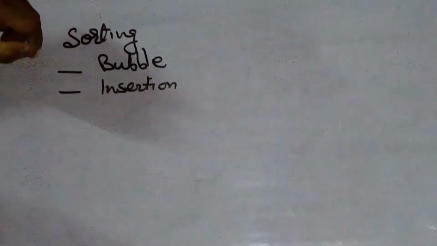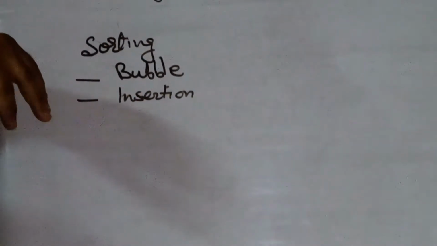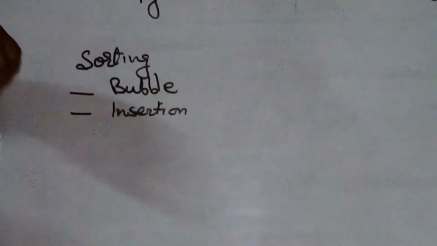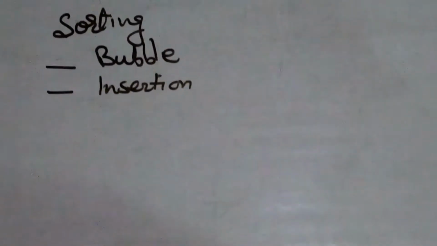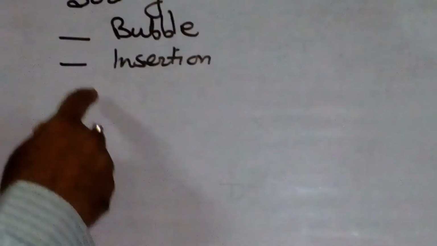In insertion sorting, comparison is performed on the entire list of values, and replacement is performed once for every comparison, whereas in bubble sort, comparison and replacement are performed simultaneously.